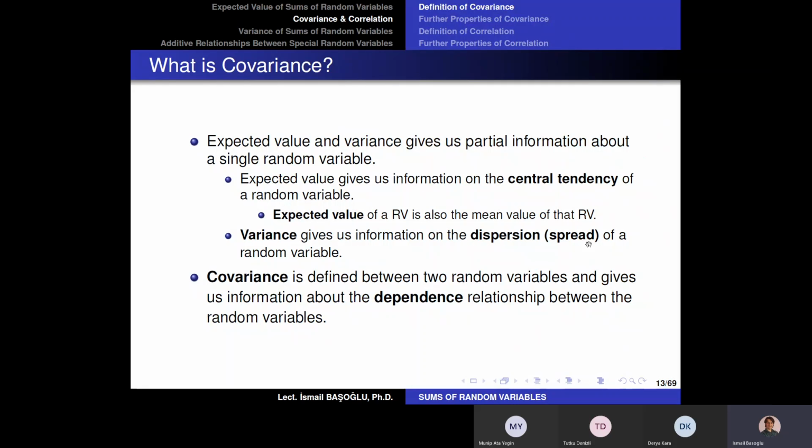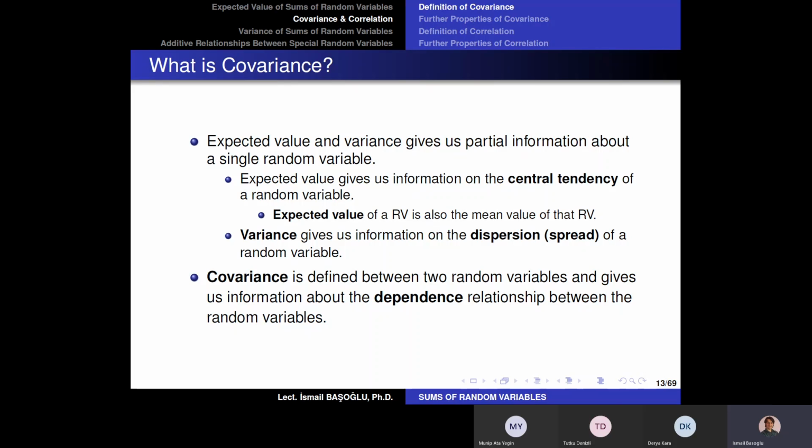So if the possible values are too distant from each other and distant from the average, then we say that the variance of that random variable is large. However, if the possible values that the random variable can take are very close to each other, even though they are different, then we say that the dispersion or the variance is small.